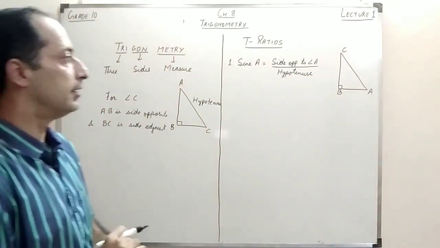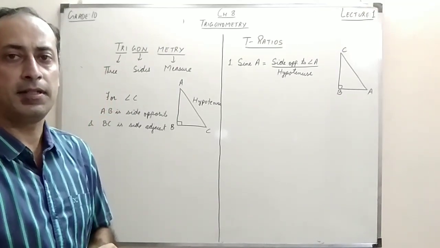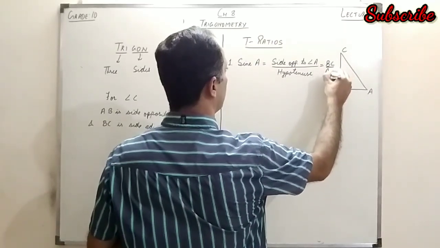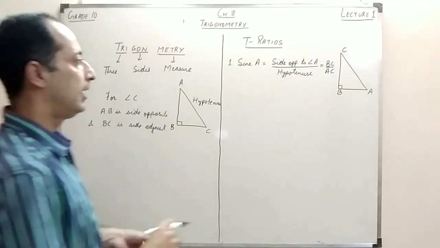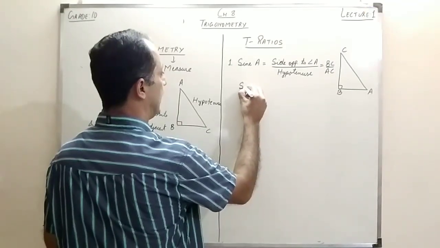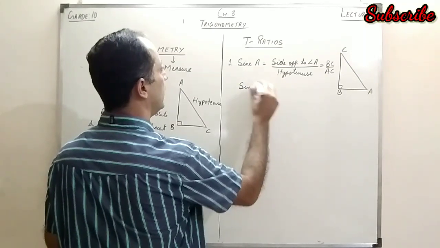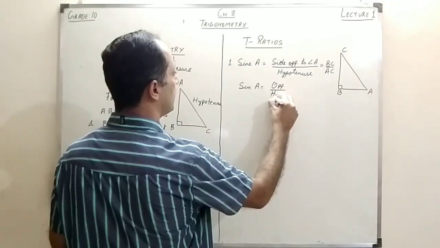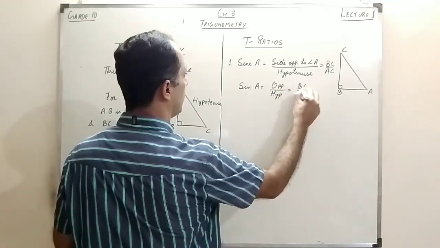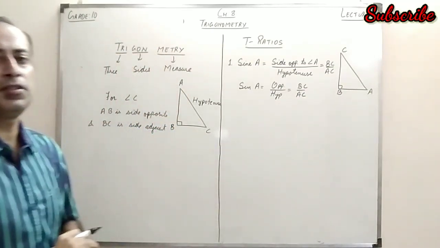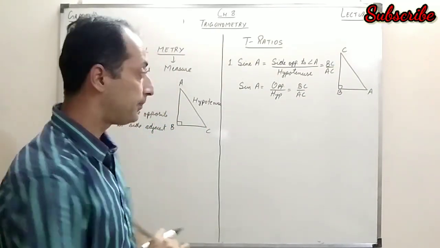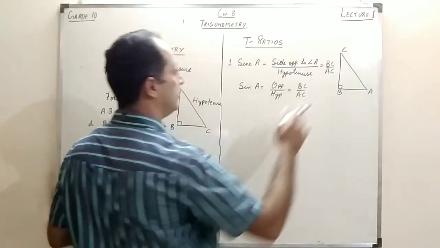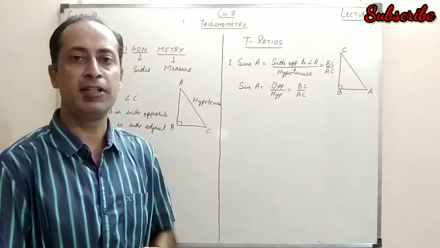If you see in the figure, the side opposite to angle A is BC, so I can write this as BC upon AC. In short, we write sine as sin. Sine of angle A is opposite upon hypotenuse, and that is BC upon AC. So this is the short form for sine, and this is one of the ratios. Corresponding to angle A, BC is the opposite side, and AC will remain the hypotenuse.